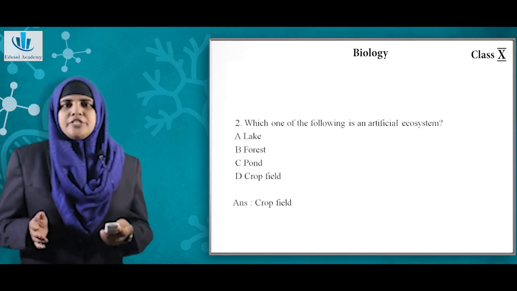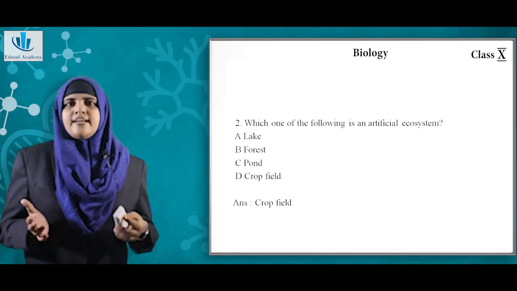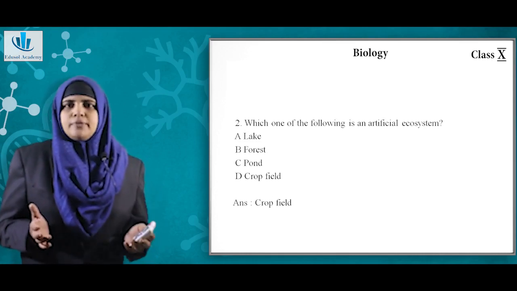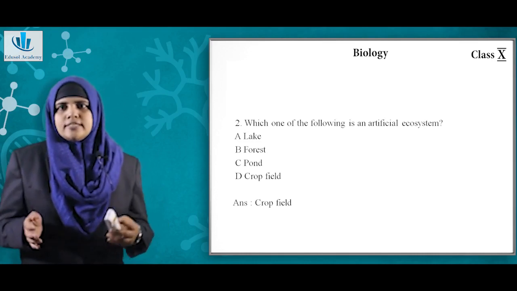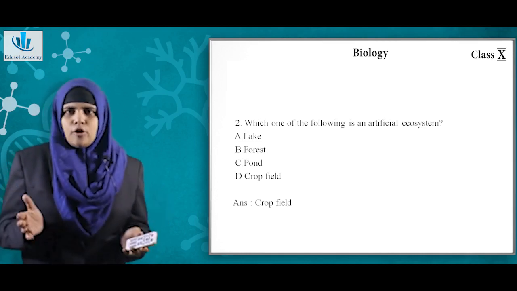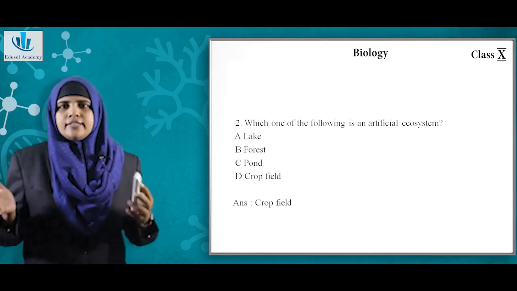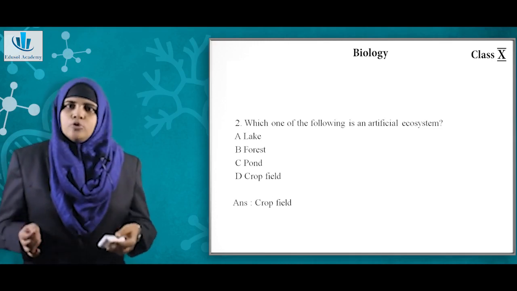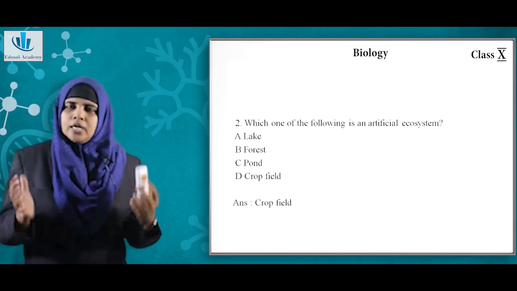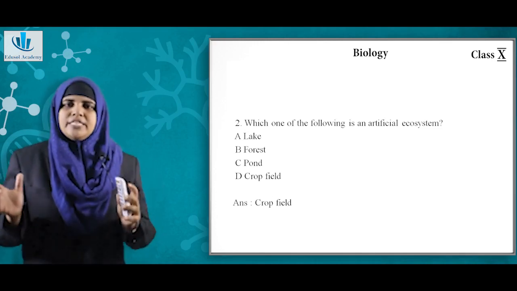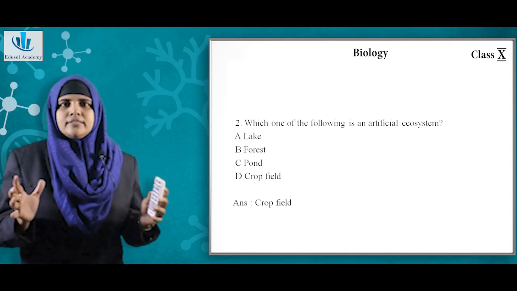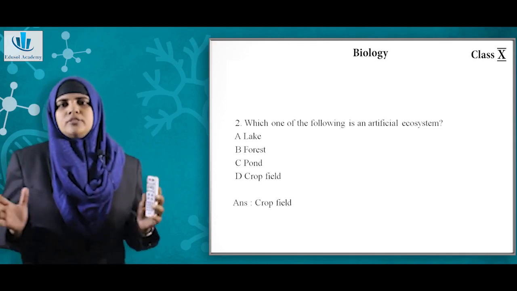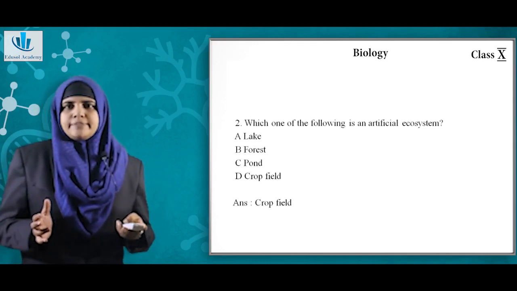Now, second question, which among the following is an artificial ecosystem? So, the options given are lake, forest, pond and crop field. So, here the answer will be crop field. Though lake also can be a man-made one, here it means a natural lake only. So, considering that, the man-made or the artificial ecosystem will be that of a crop field.